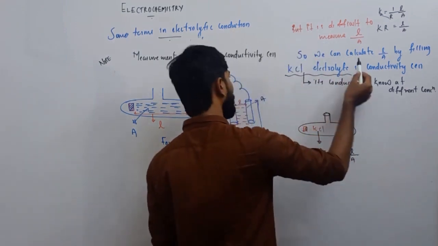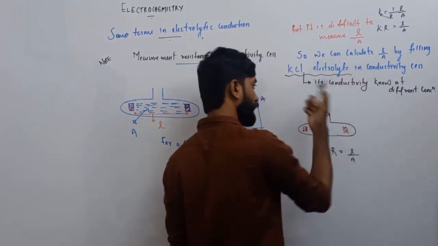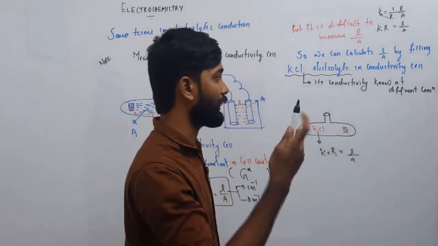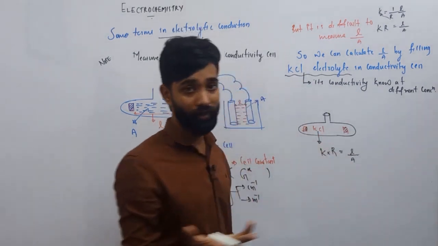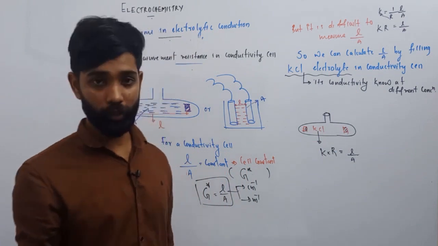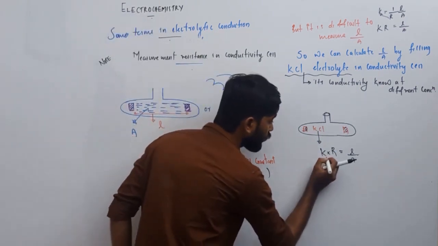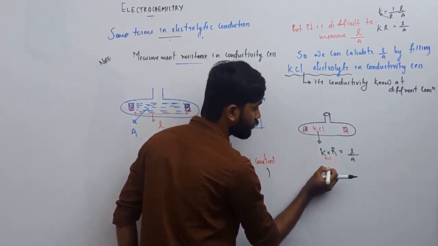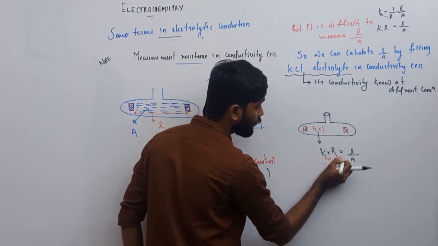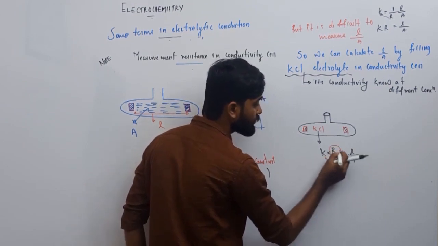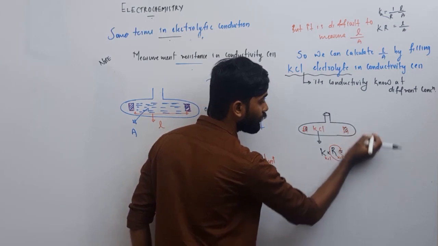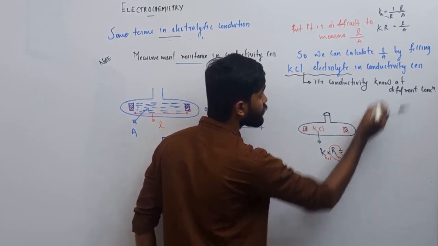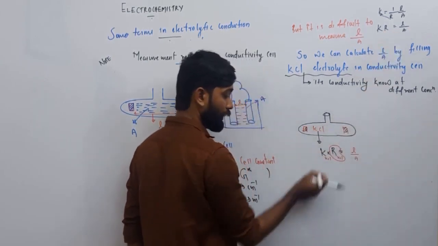We can fill the conductivity cell with KCl electrolyte. What is the advantage of KCl electrolyte? Its conductivity is already known. And if you know the resistance of that particular KCl solution, then we will get L by A, according to this equation.